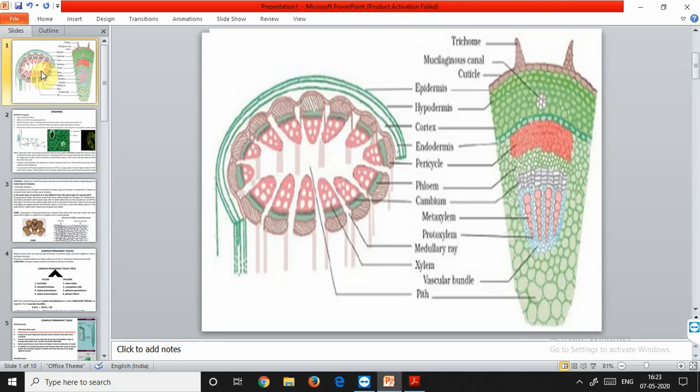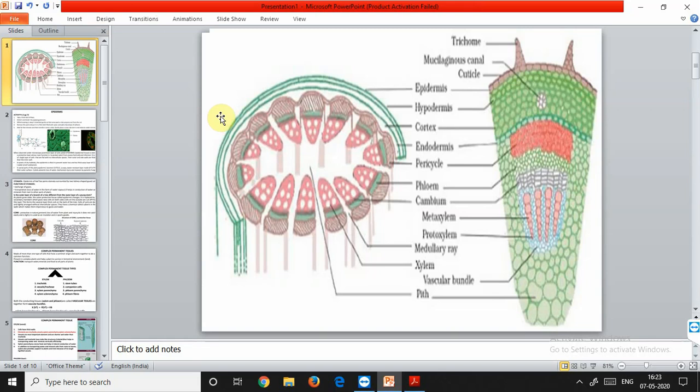We'll see that the outermost layer, the epidermis, is made up of a single layer, so no multicellular organ is present outside, and it is a very delicate layer, basically for protection. So epidermis is one of the protective tissues, present outermost, and it is of single layer.